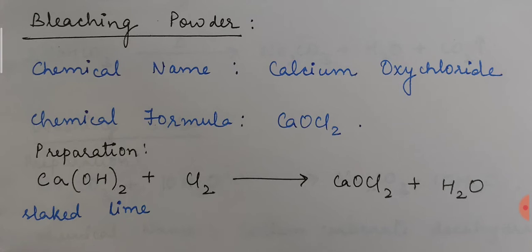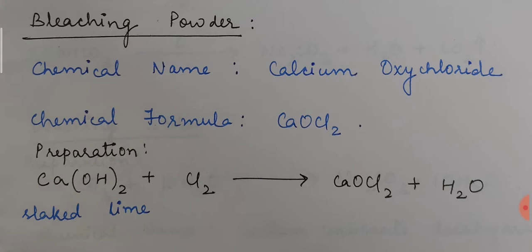Now, as you can see, one of the reactants in the preparation of bleaching powder is chlorine gas. You may relate this with the chloralkali process, because if you remember, in the chloralkali process we get chlorine gas as one of the products.